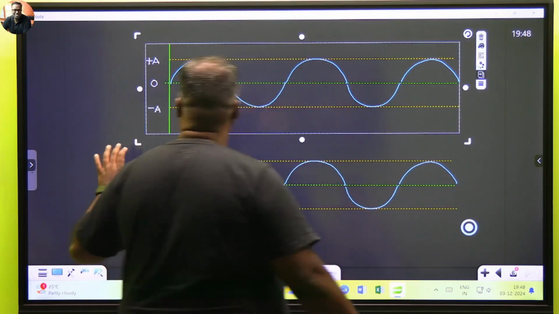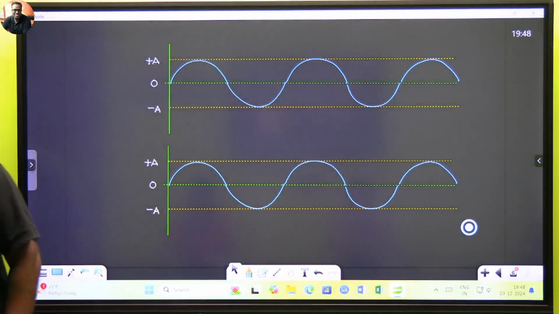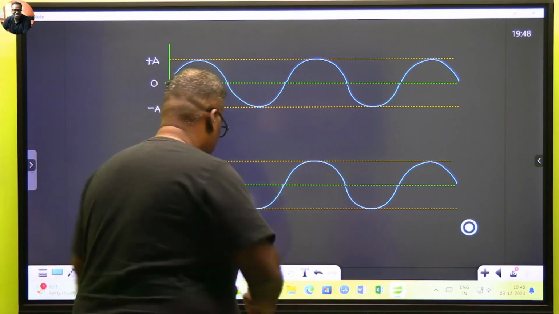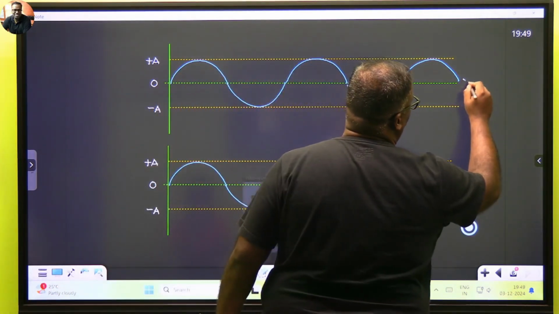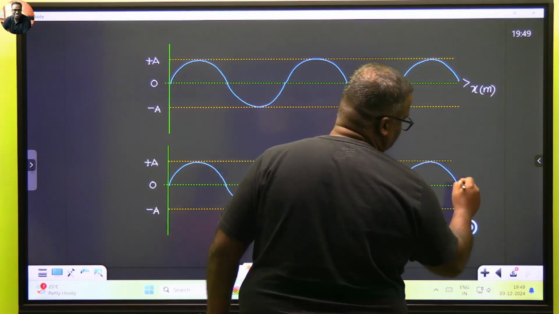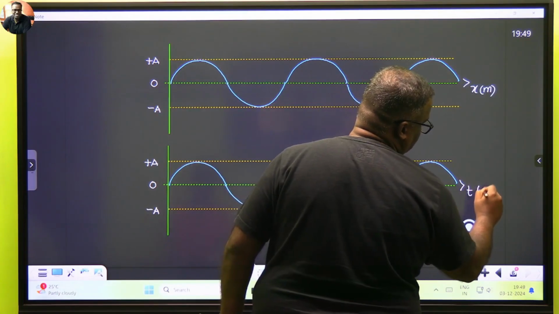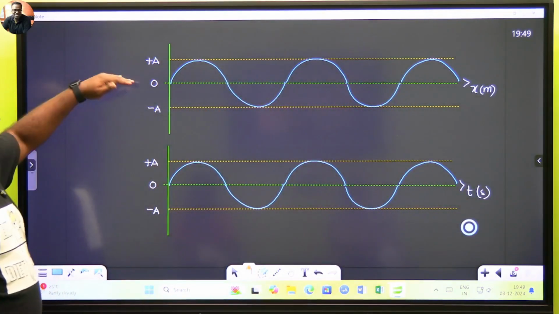Why did I do this? As I told you, one we will see as a function of displacement, one we will see as a function of time. So let's say the first wave is a function of displacement. This is x and x is in meters. And this is a function of time. T is in seconds. Samajh mein aaya? Same wave.